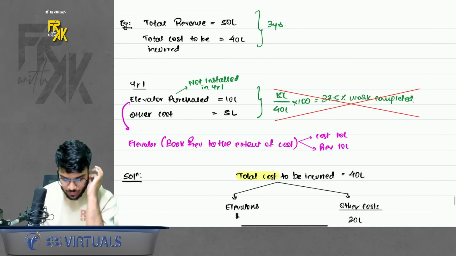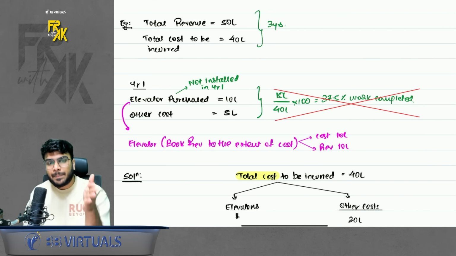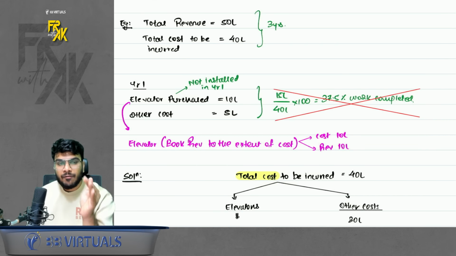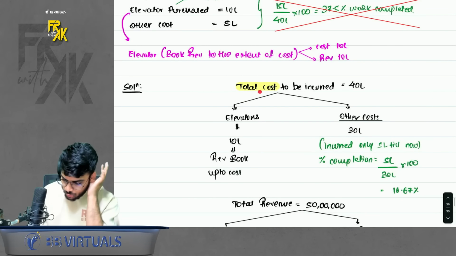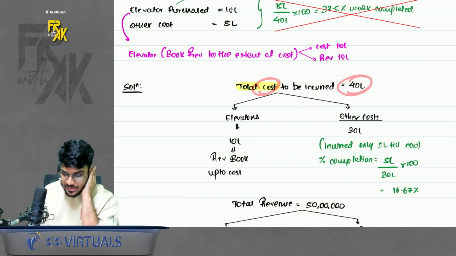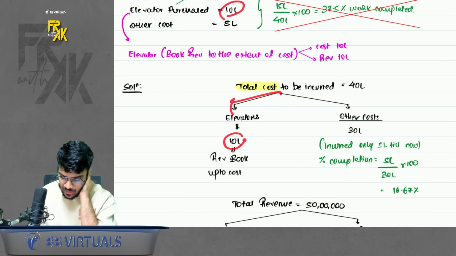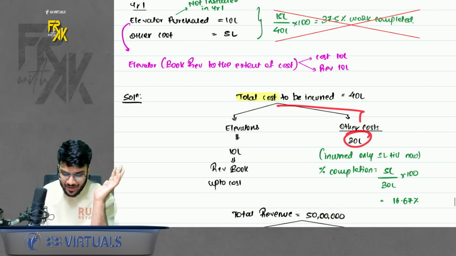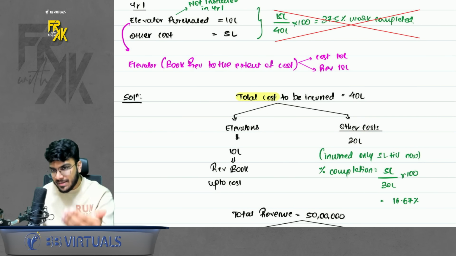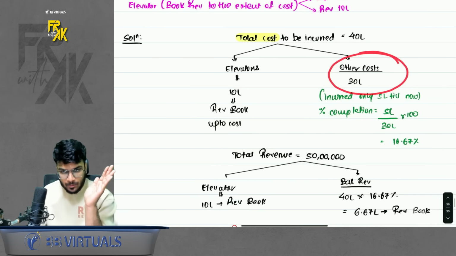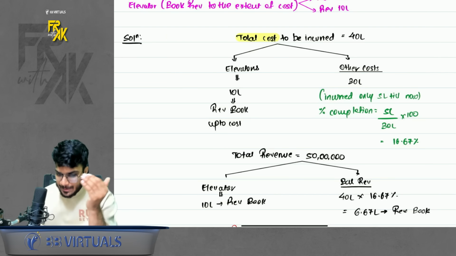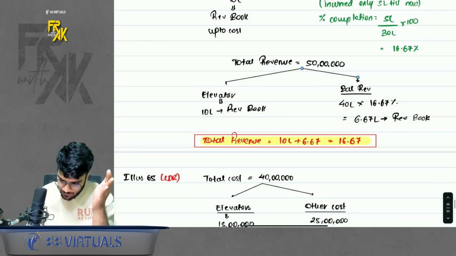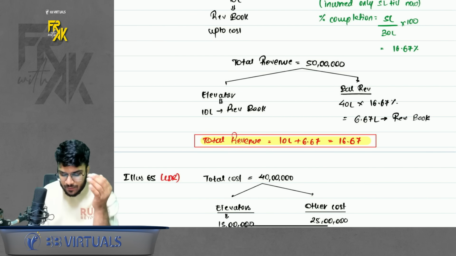So in that case, whenever you incur any cost which does not depict the percentage completion, you should book the revenue only up to cost. You should book the revenue only up to cost. So for example, total cost incurred, let's say, is 40 lakhs. Out of which 10 lakhs you incurred on elevators. So this 10 lakhs you can book the revenue only up to cost. For the balance cost, 30 lakhs, you incurred 5 lakhs out of it. Find the percentage completion for this balance cost. Okay, that is 5 divided by 30 into 100. Similarly for revenue, out of 50, 10 lakhs you will book straightforward for elevators. Okay, because for elevator we will book the revenue up to cost.